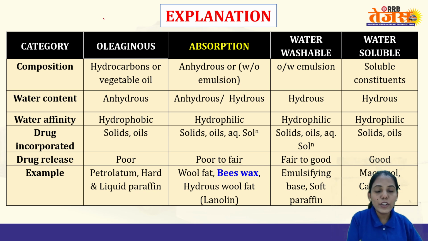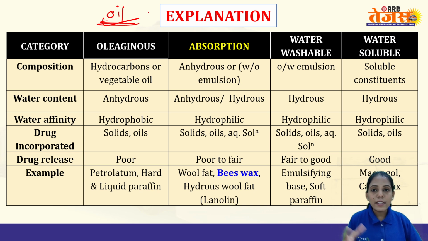First is oleaginous. The name itself suggests that oleaginous bases are oil like, with the consistency or texture of oil. As you move from oleaginous to water washable or water soluble, it becomes more hydrophilic. First, the composition for oleaginous is hydrocarbon or vegetable oil.